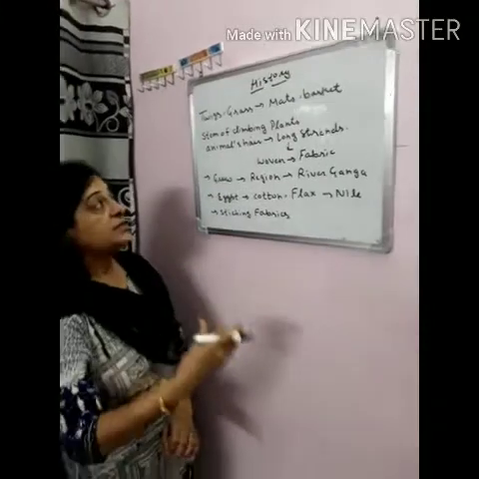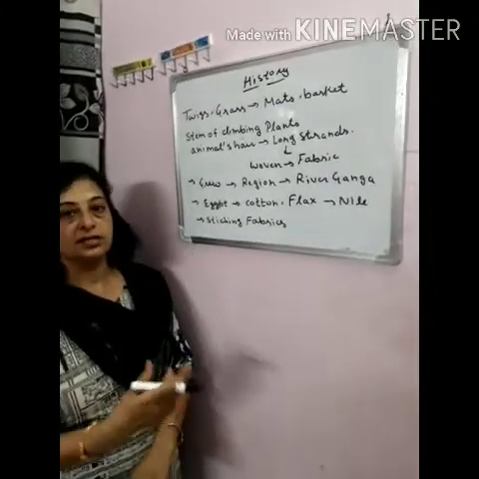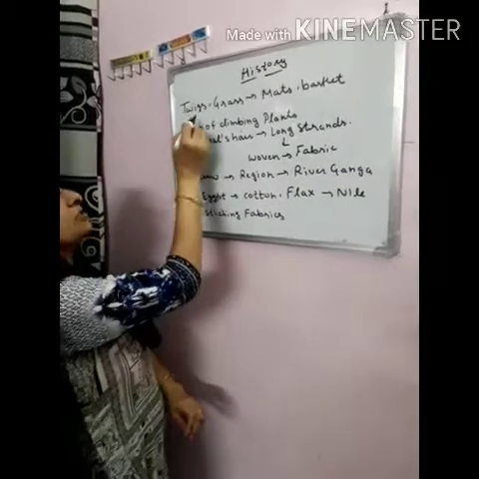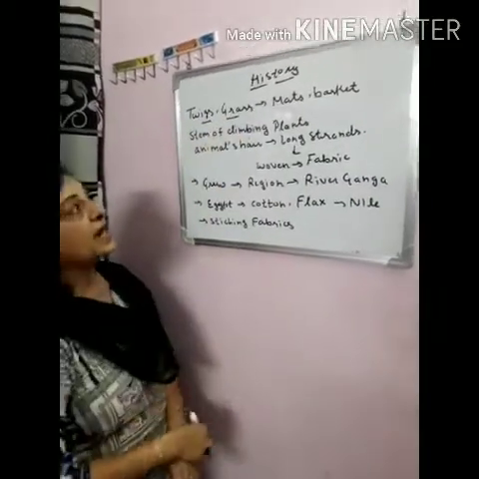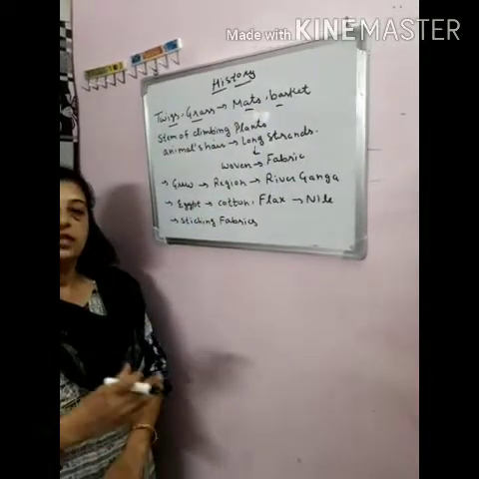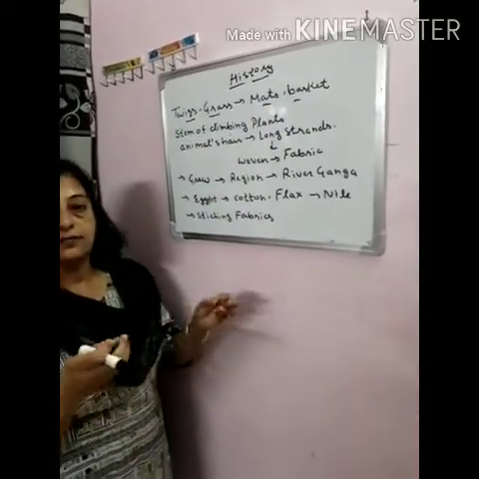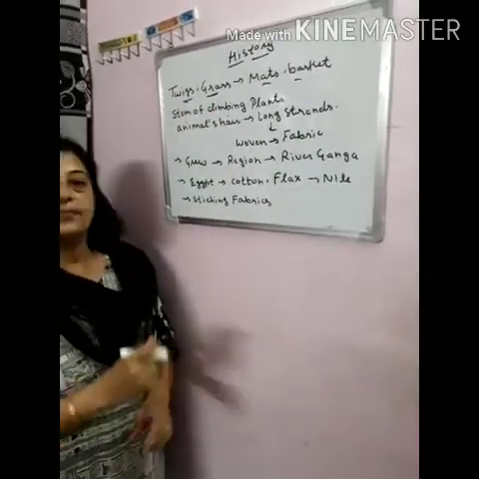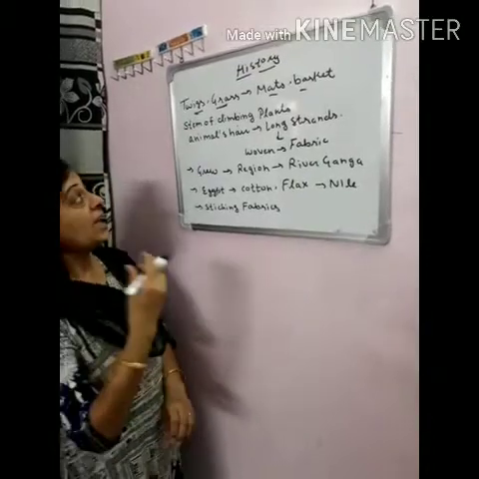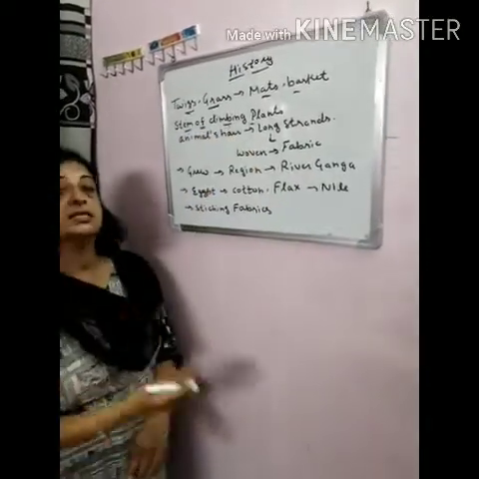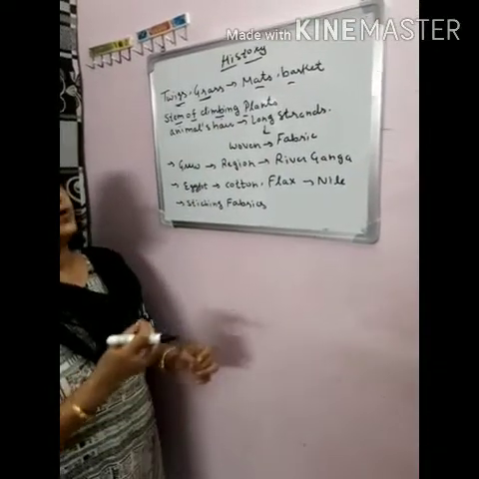And after the start of agriculture, when they started growing plants, they started using twigs and grasses to weave into mats and baskets. After that, they started using stems of climbing plants and hairs of animals, woven together.